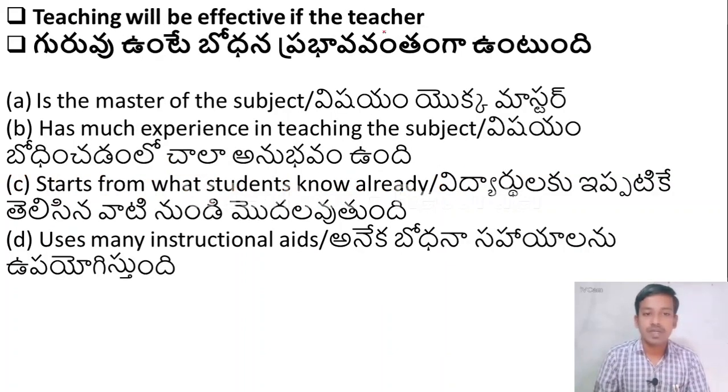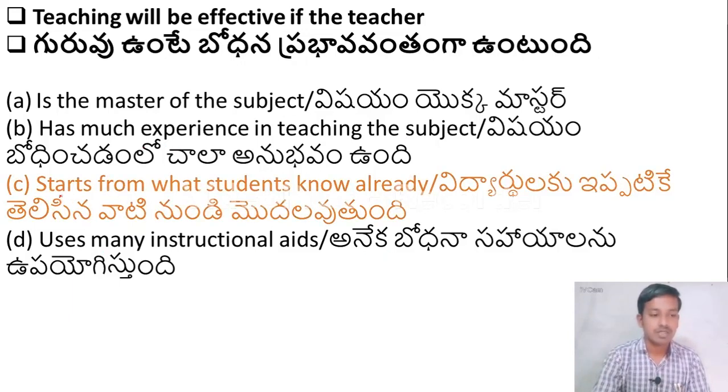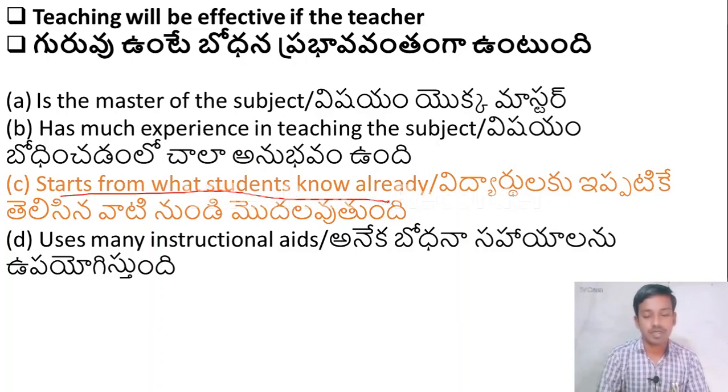Teaching will be effective if the teacher. Option A, he is the master of the subject. Option B, has much experience in teaching the subject. Option C, starts from what students know already. Option D, uses many instructional aids. Friends, here the right answer is option C, starts from what students know already. A good teacher has to start from known things to unknown things. He has to teach first what students know, then he can move to the unknown information. So option C is the right answer. Let me go to the next question.